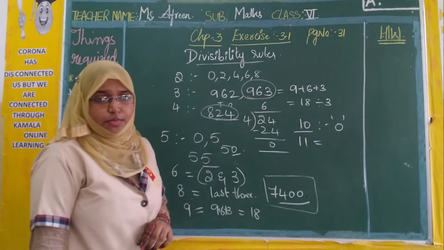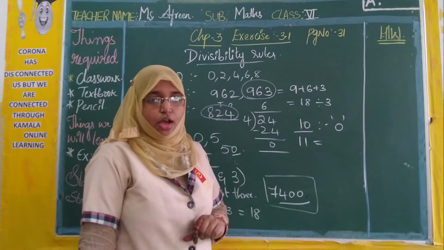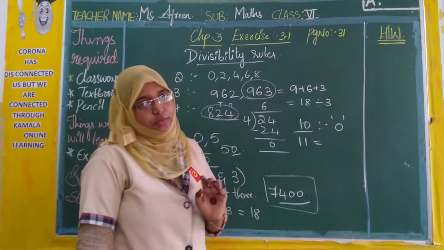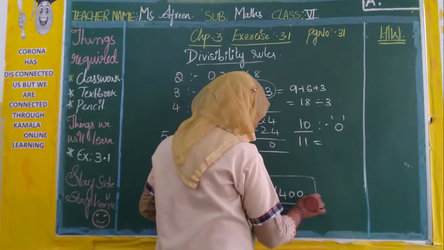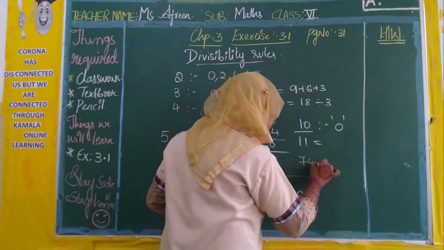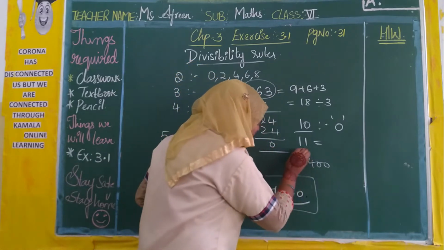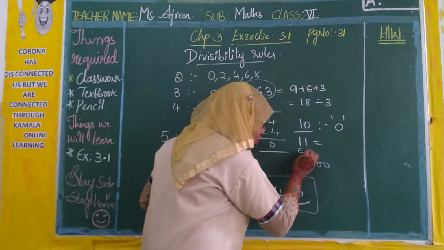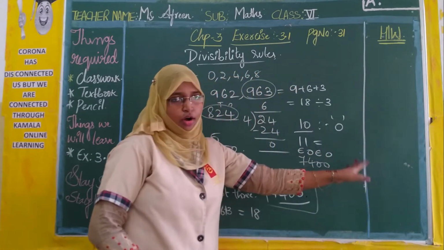That is, the difference between the sum of the digits at odd places and the sum of the digits at even places should be either 0 or divisible by 11. Means first of all, supposing they give any number, if you take this 7400, we'll start from the right side. We'll write here even, starting from even, so this becomes odd, again even, odd. Suppose they give 6 digit numbers, so again even, odd, even, odd.